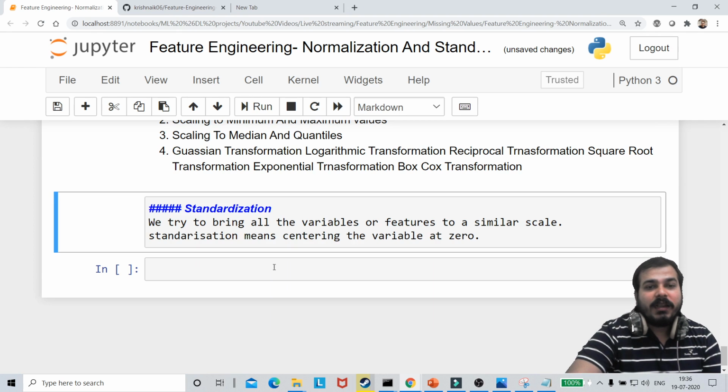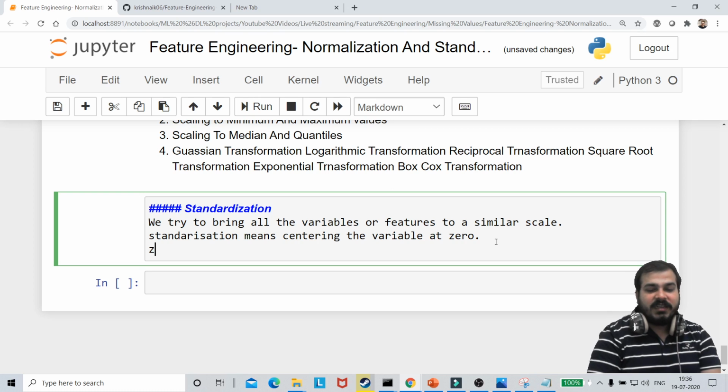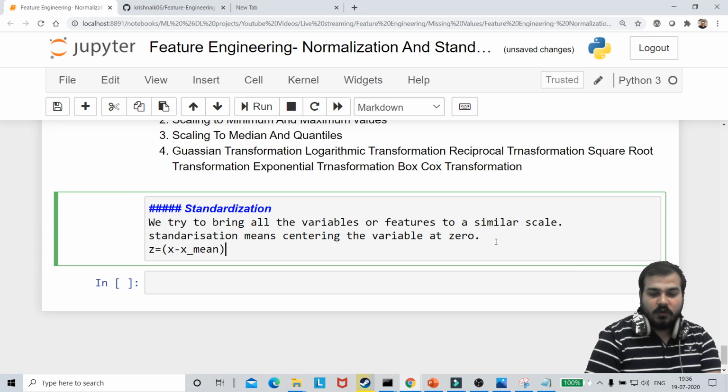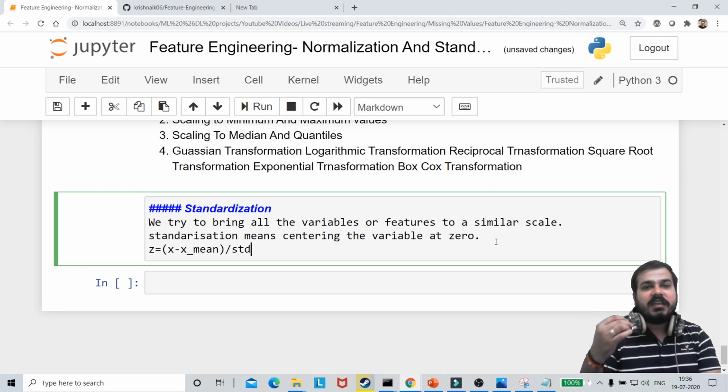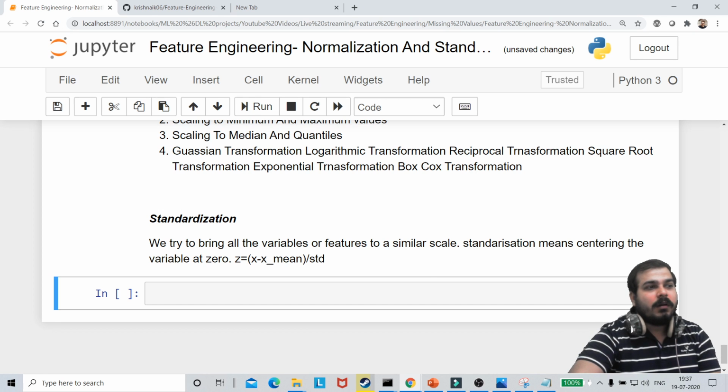Usually the formula given to this looks something like this. We can write z is equal to, computing the z score. This will be nothing but x minus x underscore mean, I hope everybody knows this, divided by standard deviation. This is the basic formula for it.